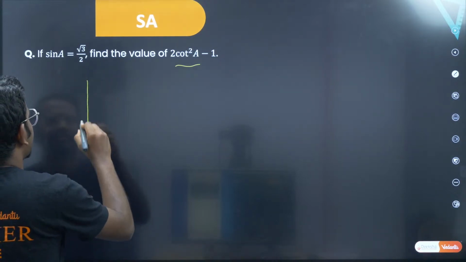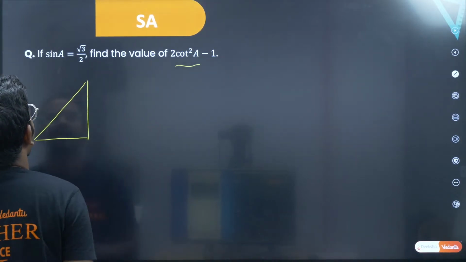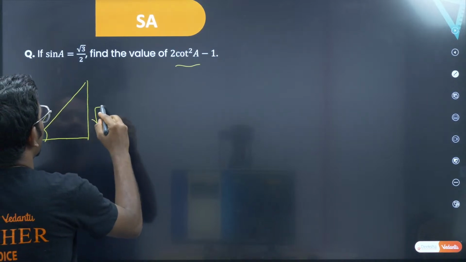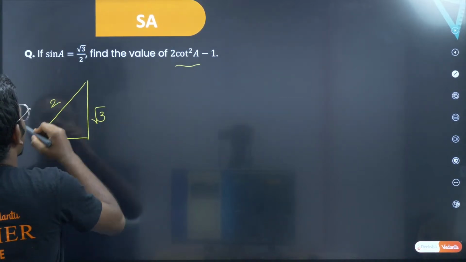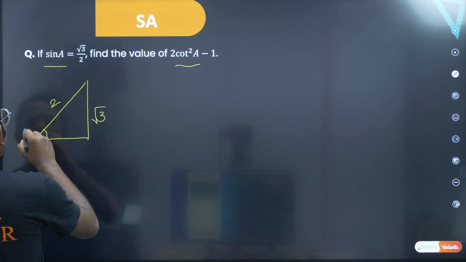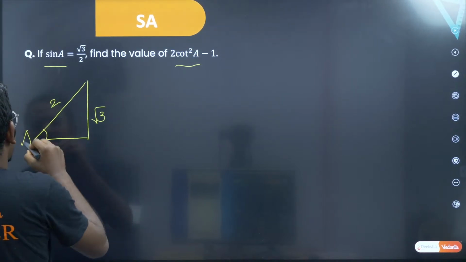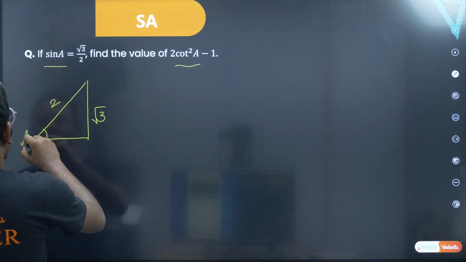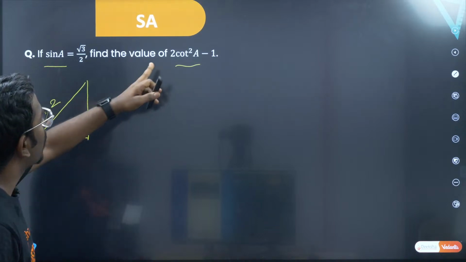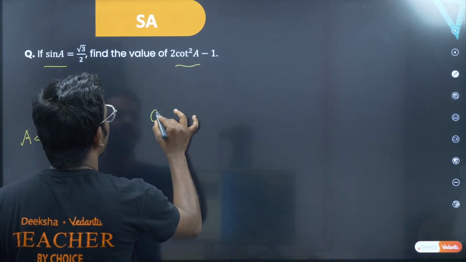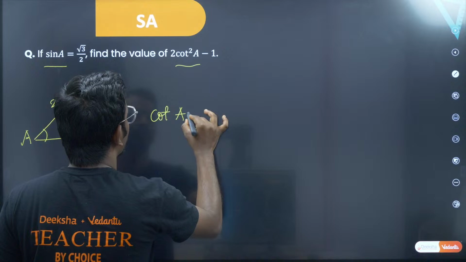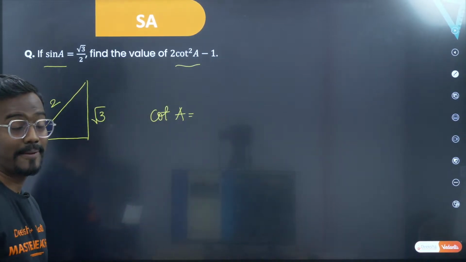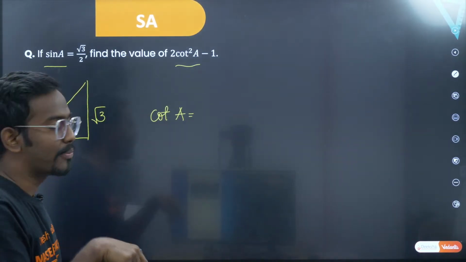So consider a right angle triangle. They have given opposite by hypotenuse because you have sin A. So this is angle A. So sin A is so and so. Therefore, I want cot. See what is cot? Sir, cot A should be adjacent by hypotenuse.